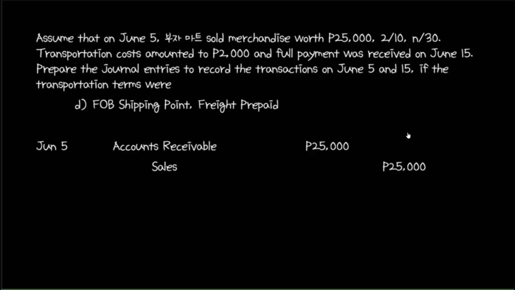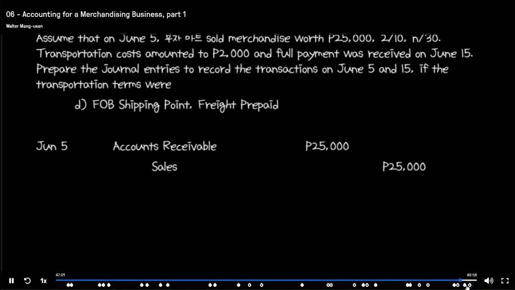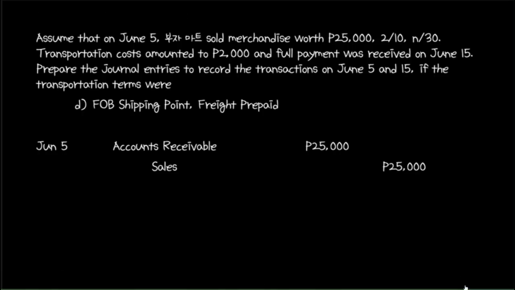FOB shipping point indicates that the buyer shoulders the cost of transportation, and freight prepaid indicates that the seller pays the shipping company. Since the buyer shoulders the cost of transportation, there would be no debit to the transportation out account, but since the seller pays the shipping company, we would credit cash the amount of 2,000 pesos, representing the amount paid to the shipping company.